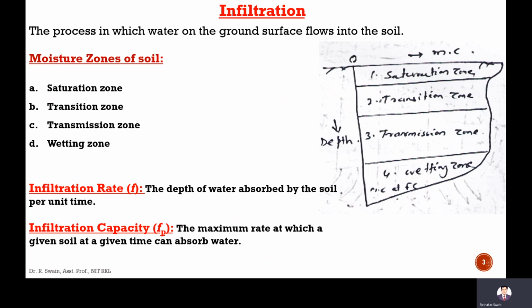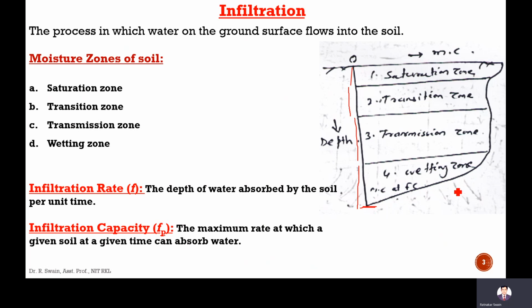Initially, when moisture content is less, the water flows into a minimum depth of soil, that is called saturation zone here. Then if moisture content increases, it will come to transition zone, then transmission zone, and then the last, if we increase more up to field capacity, because up to field capacity the soil can hold the water.